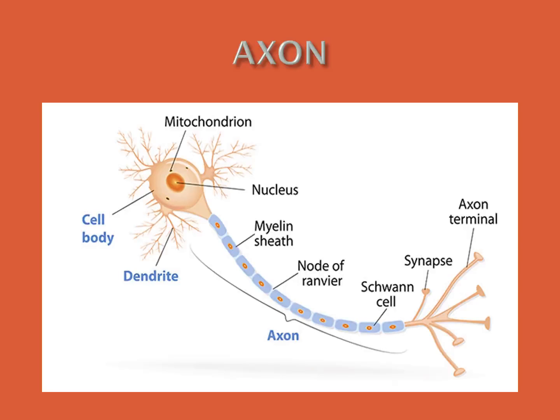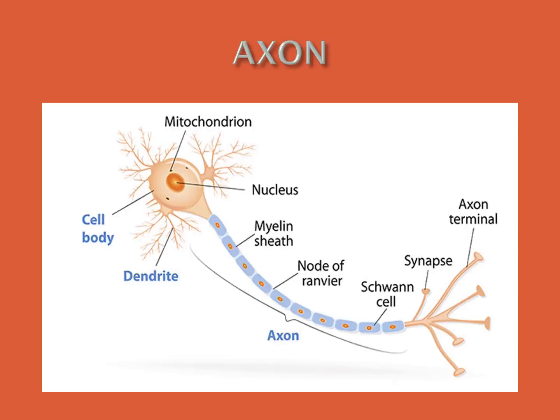Information from one neuron can pass to another neuron through this synaptic junction with the release of chemicals known as neurotransmitters.